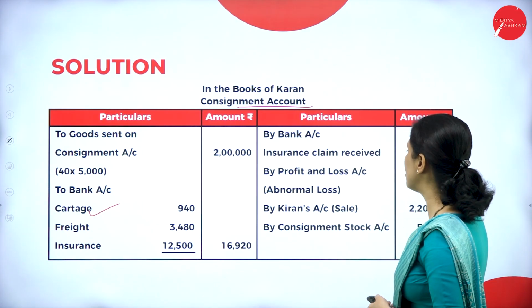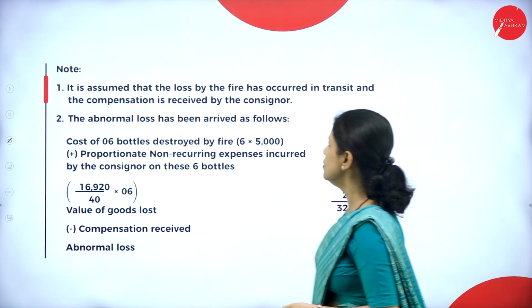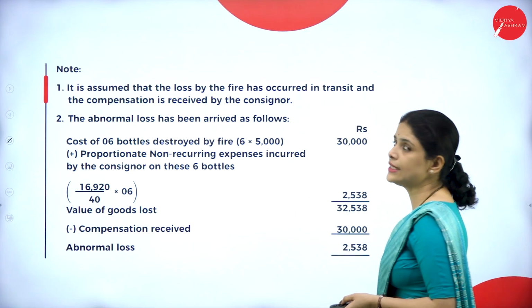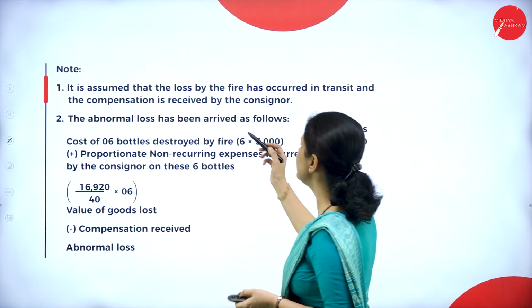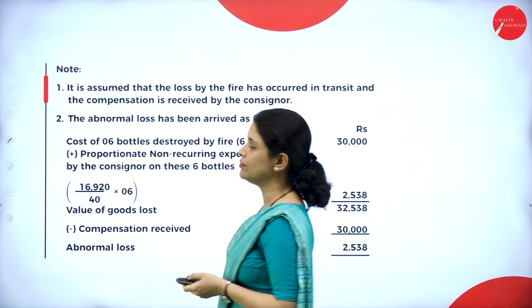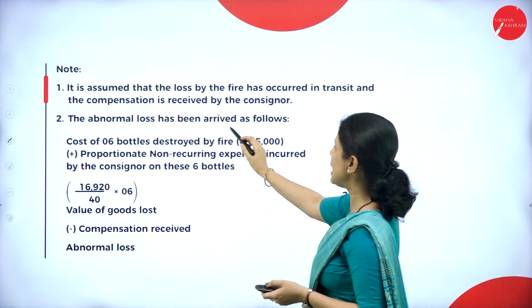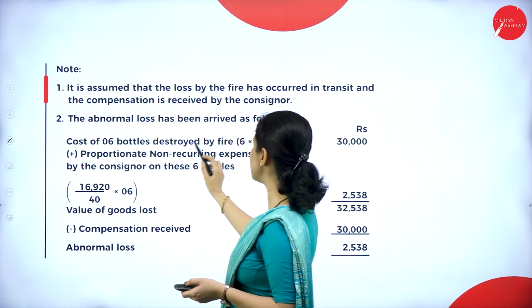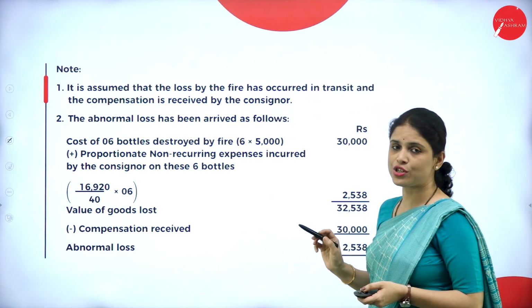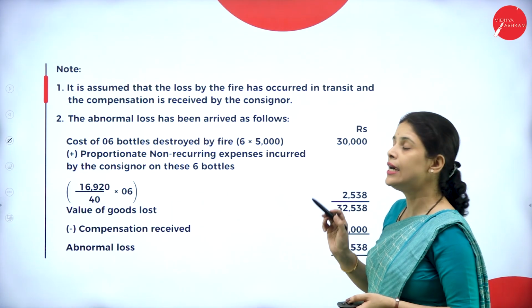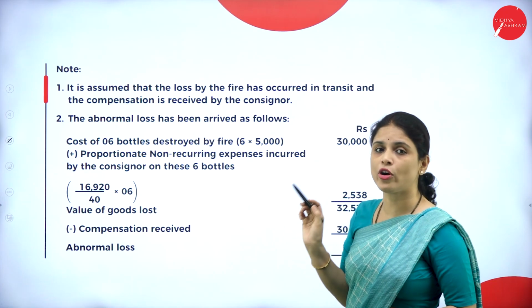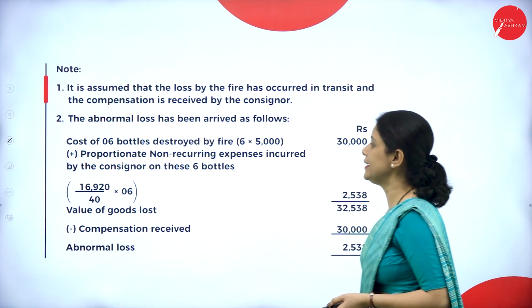Let us see how to calculate the abnormal loss. So here it is assumed that the loss by fire has occurred in transit and the compensation is received by the consignor. So here abnormal loss has been arrived as follows. Cost of 6 bottles destroyed by fire. So how many destroyed by fire? 6 bottles destroyed by fire. 6 into 5,000. That means price per bottle is 5,000. So it will be 30,000.